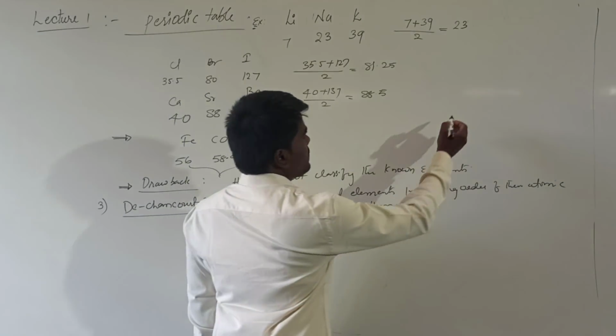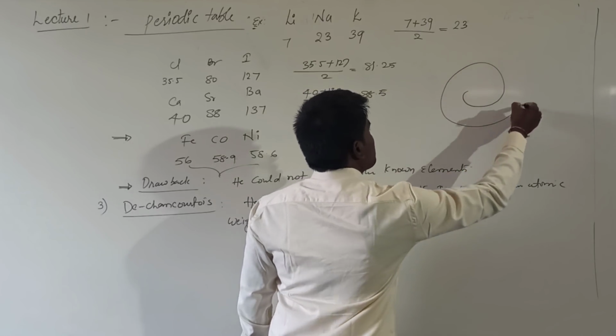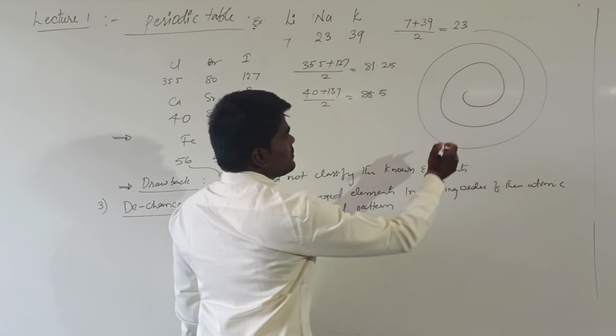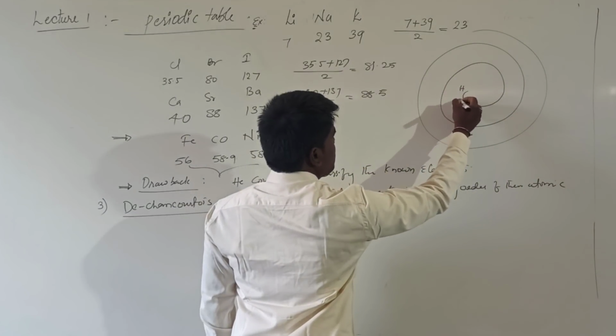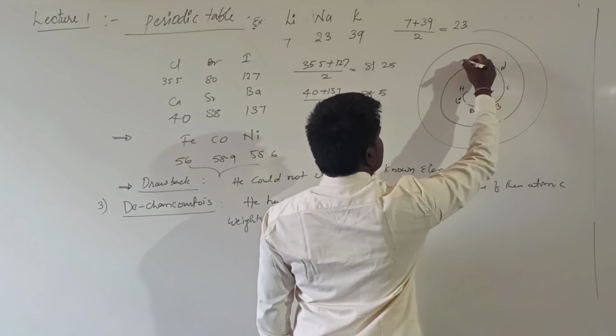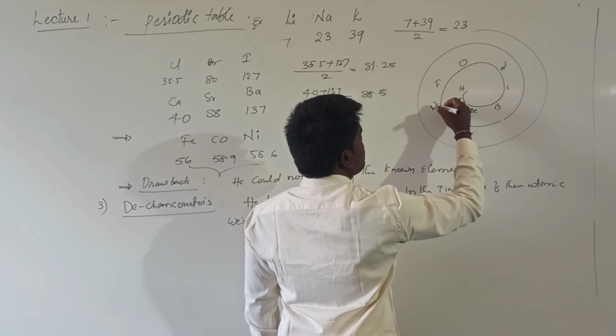For example, he has arranged the elements in a cylindrical manner like this. Suppose you are taking hydrogen, lithium, beryllium, boron, carbon, nitrogen, oxygen, fluorine, sodium.